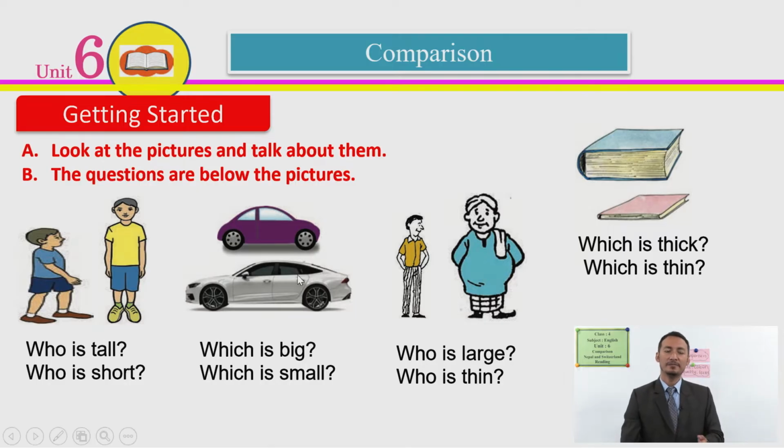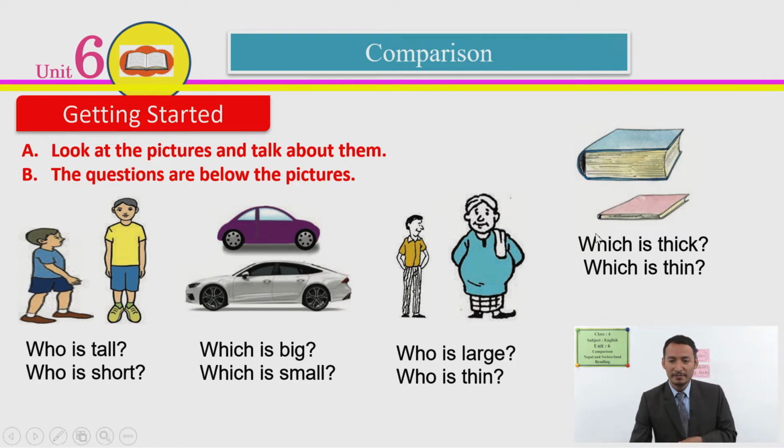And which is big here? Which car is big here? The silver car is bigger here. And the purple car is smaller than the silver one. And here, look at this picture. The one man is very thin, another one is very fat, right? We can call him a very big man. So who is large? The man with the, what do we call? Blue kurta, right? Okay, so we have here thin man with the yellow shirt here.